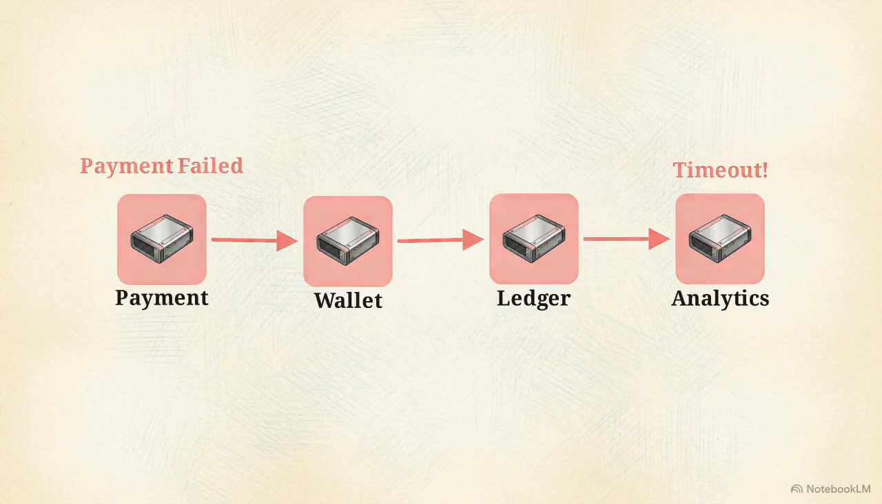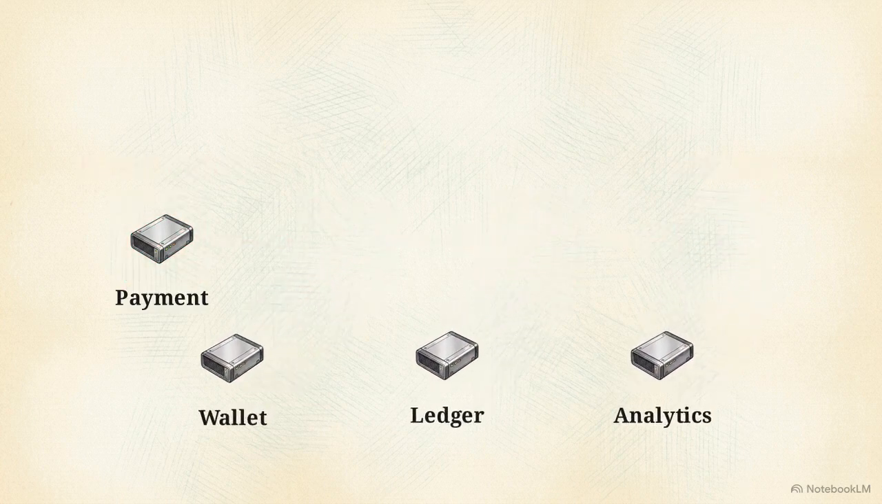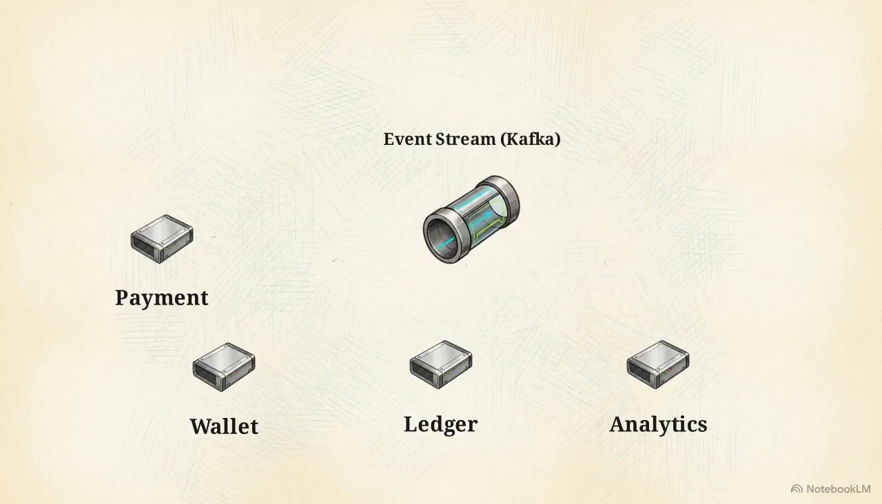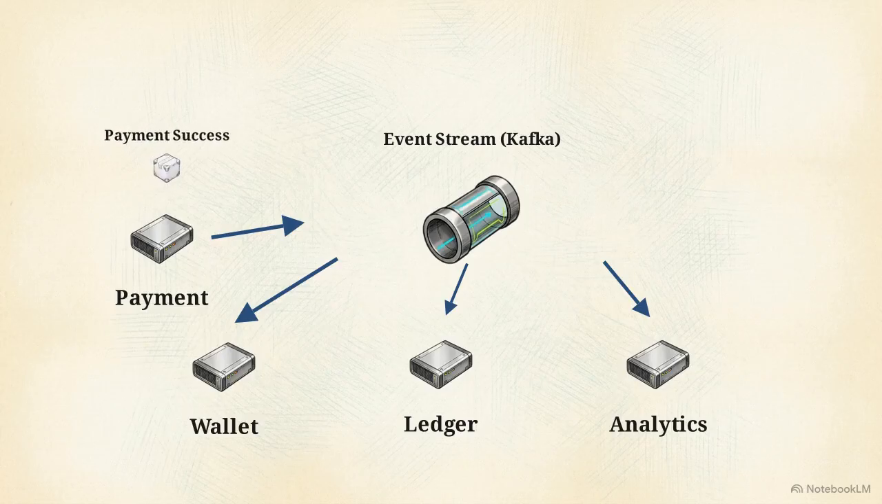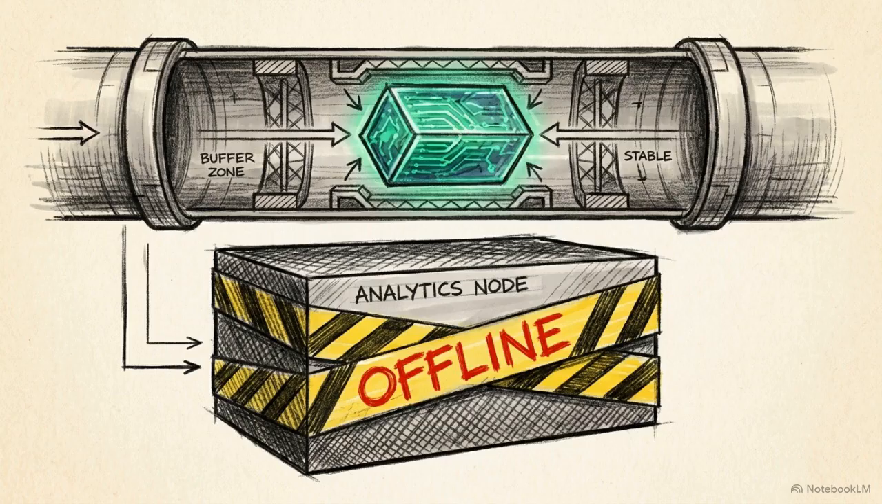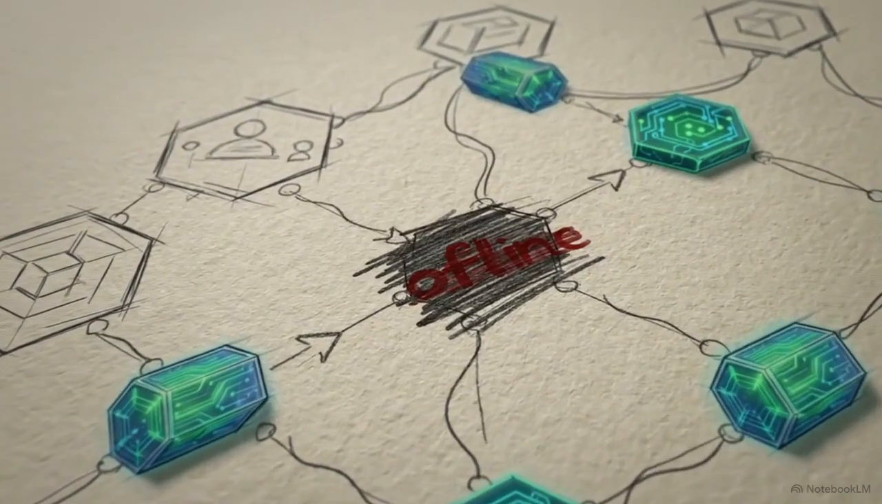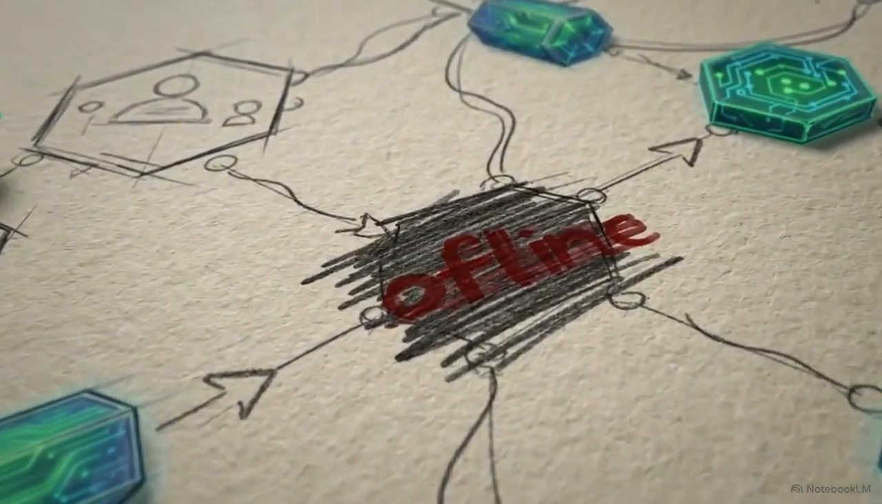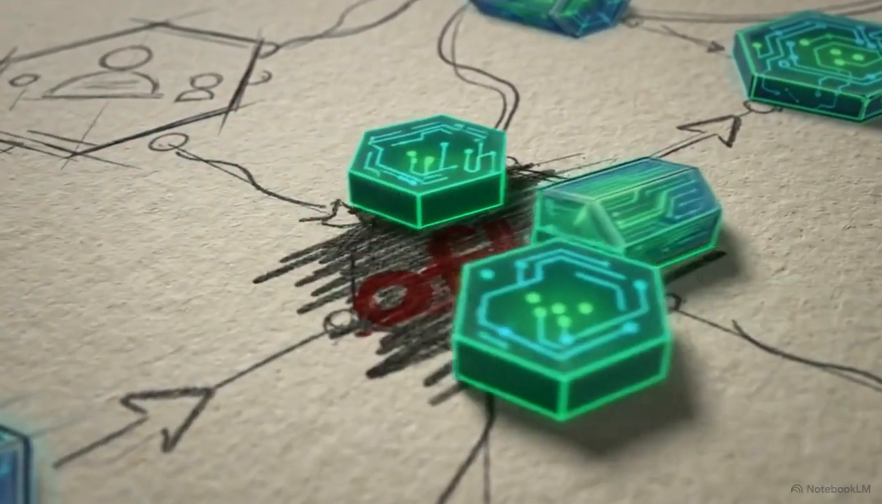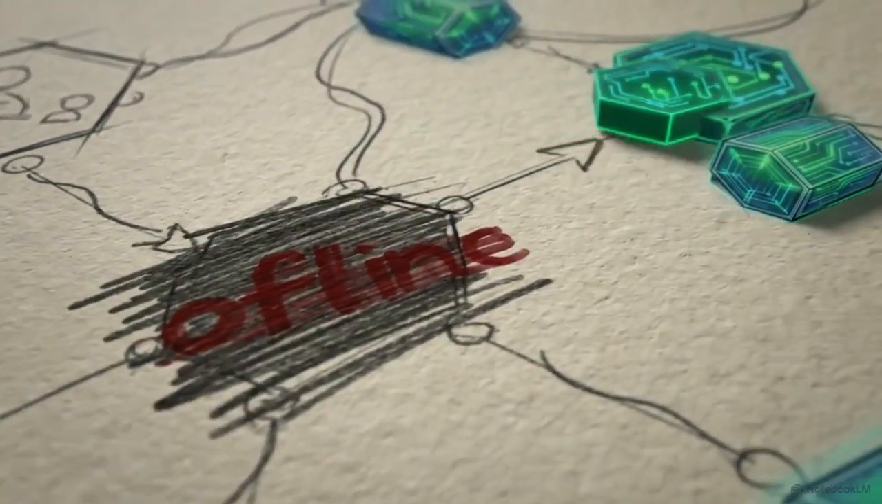payment request. Replacing the chain with an asynchronous message queue like Kafka, the wallet, ledger, and analytics services branch off a central event stream. The payment service publishes one payment success event. The queue clones this message, fanning it out to all 3 downstream services simultaneously. If analytics goes offline, the message waits safely in the queue until the service recovers. The wallet and ledger process their updates completely unaffected. Asynchronous decoupling trades immediate synchronous confirmation for failure isolation, allowing the financial state to eventually align without fragile dependencies.